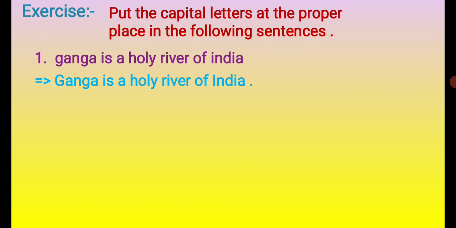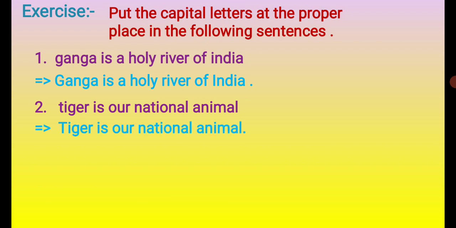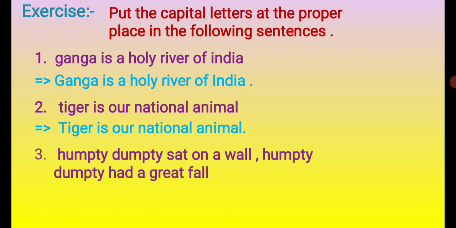Okay. Let's move on. The second: tiger is our national animal. Here, tiger is an animal. It is not a proper noun, but it is the first word of the sentence. We write the first letter of the first word in a capital letter, right? So what will be the answer? Tiger is our national animal. Understand?